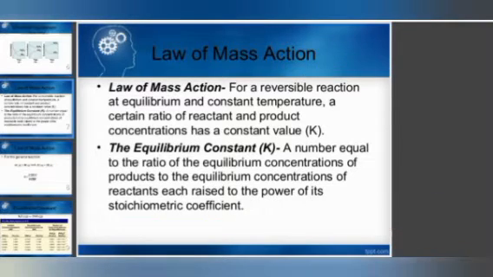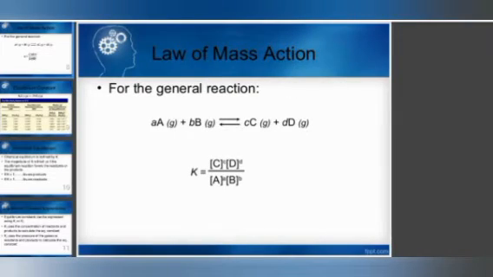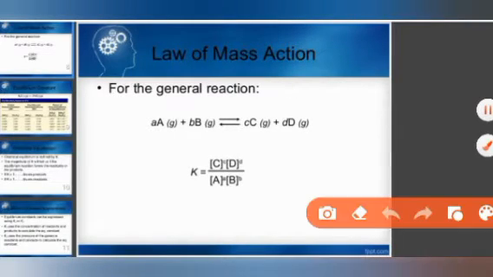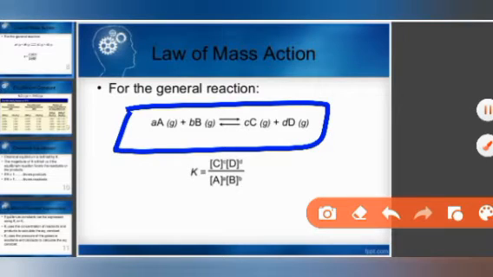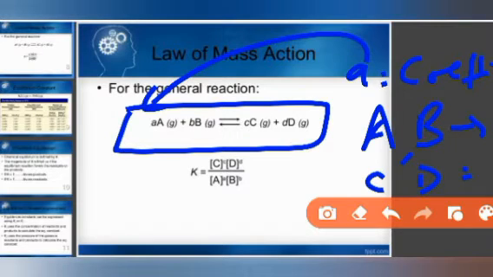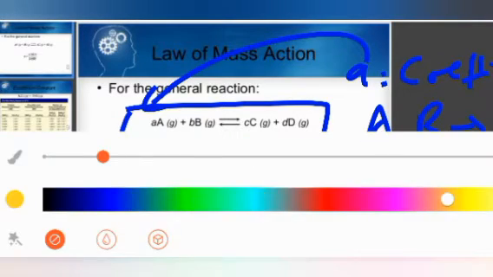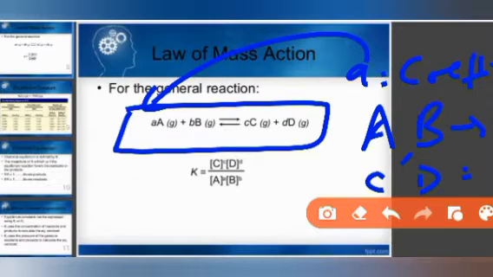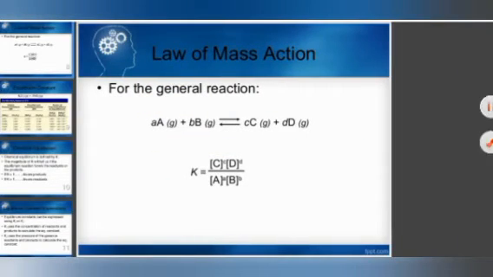Now I am going to explain in detail the law of mass action with the help of an example. Let's take an example: aA reacts with bB to give cC and dD, where the small letters are coefficients, that is, numbers we get when we balance the reaction, and capital A, B, C, D are the species. A and B are reactants, whereas C and D are products. In that case, K will be written in this form.